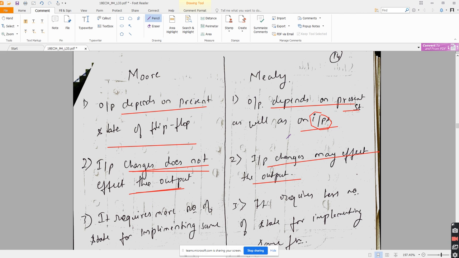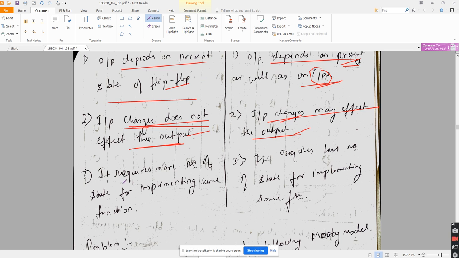Am I audible, everyone? Here in Moore, the output depends on the flip flop output. That's why the output depends only on the flip flop output. In Mealy, the output depends on the flip flop output and even on the inputs. So if input changes, output will change. In Moore, if input changes, output will not change, because the output doesn't depend on input. Getting this?